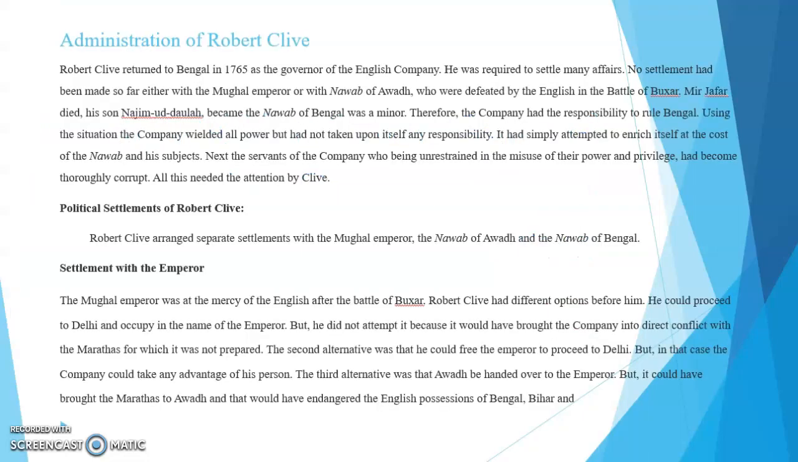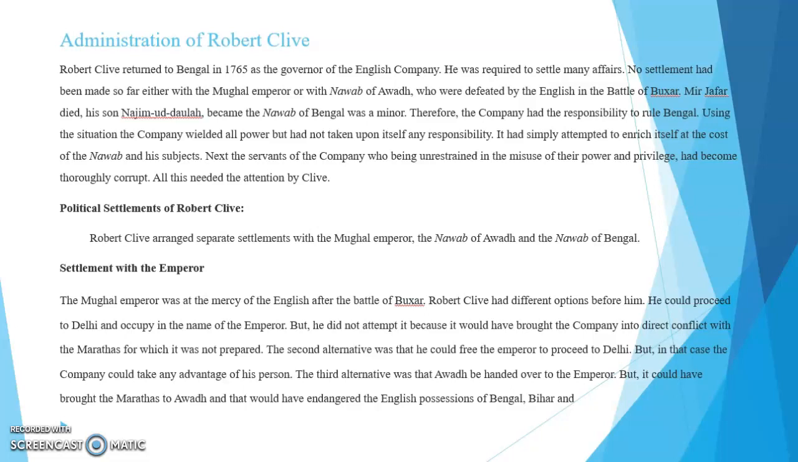Administration of Robert Clive. After the Battle of Plassey and Buxar, Clive returned to London. Then again he returned to Bengal in the year 1765 as the governor of the English Company. He was required to settle many affairs while assuming the governorship. No settlement had been made so far either with the Mughal Emperor or with the Nawab of Awadh, who were defeated by the English in the Battle of Buxar.